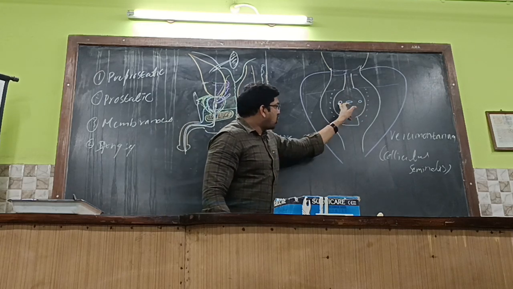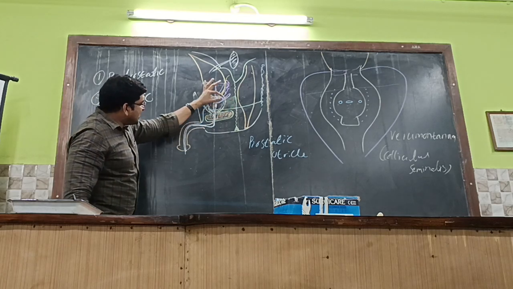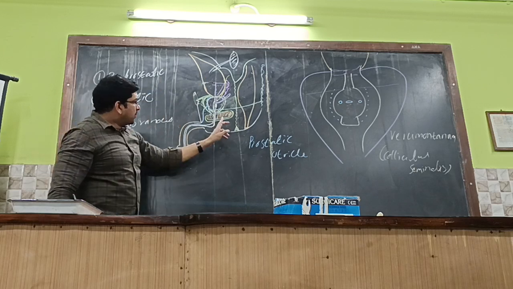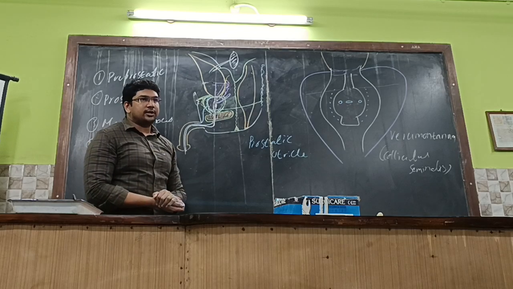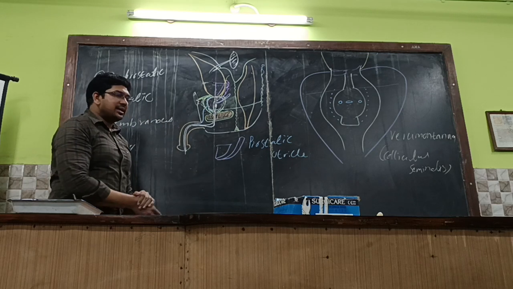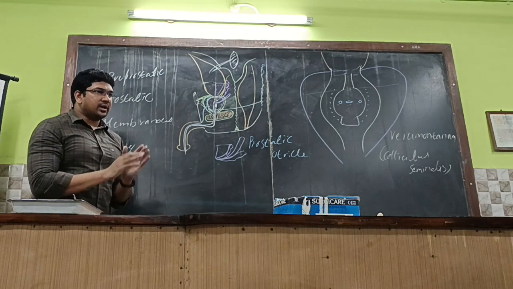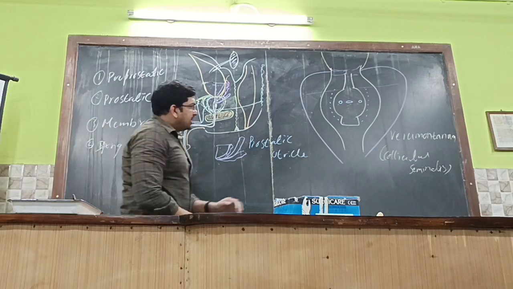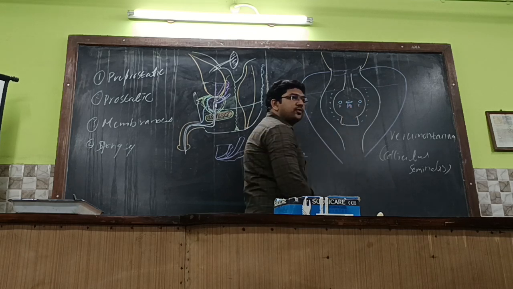And on either side, these 2 openings are for the ejaculatory ducts. Again, these also lie just behind the median lobe. So behind the median lobe, in the center there is the prostatic utricle, and on either side there are ejaculatory ducts. Getting it or not? So this is the median lobe. In the center there will be the prostatic utricle. On either side there will be ejaculatory ducts. So this is for the prostatic utricle and these 2 are for the ejaculatory ducts.